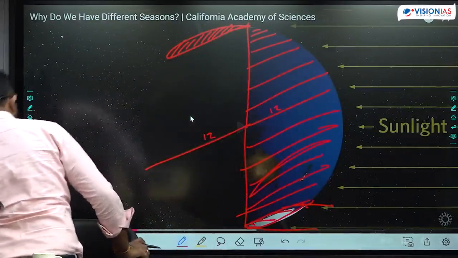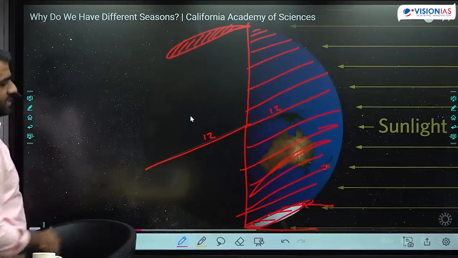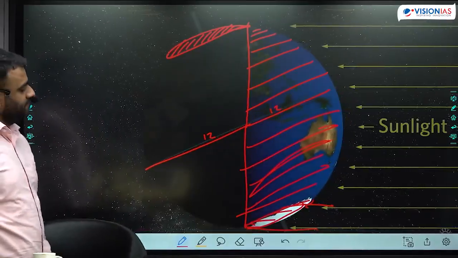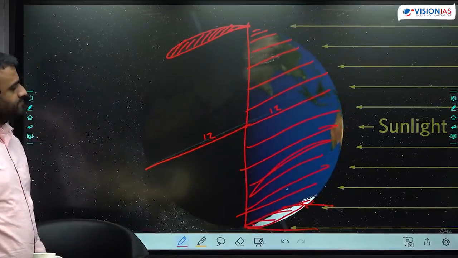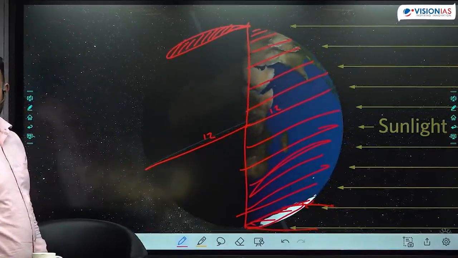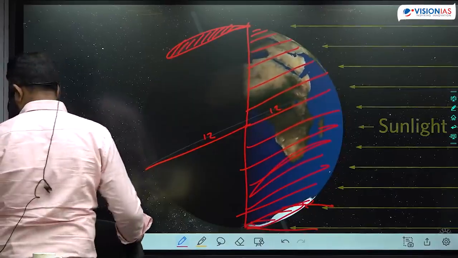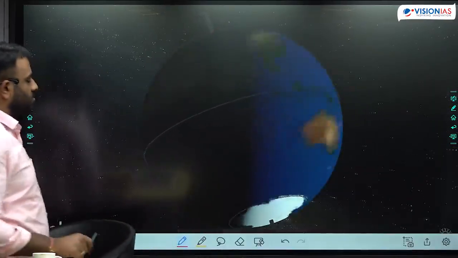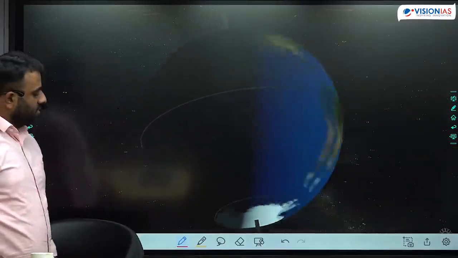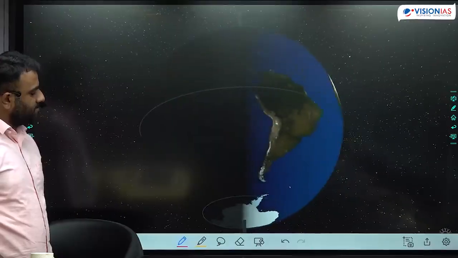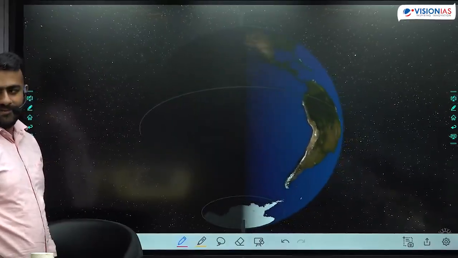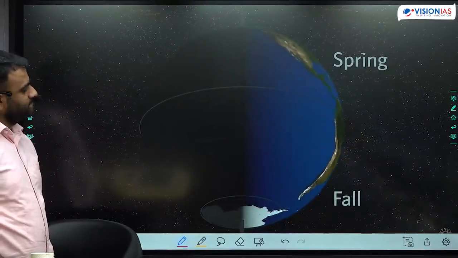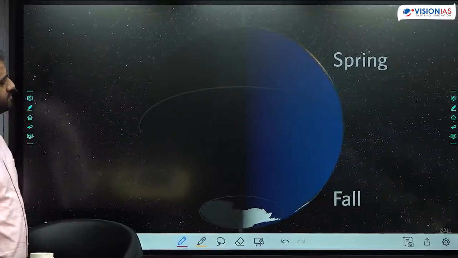Okay, let's rotate. Light strikes the northern hemisphere at a shallow angle for a short period of time. This is why winter weather is generally cool, with short days and long nights. As Earth orbits from here, the sun starts to change again. We move towards the spring equinox in the northern hemisphere. Here you can see exactly equal day, equal night. Now Earth is tilted neither toward nor away from the sun, as day and night are about equal in length.